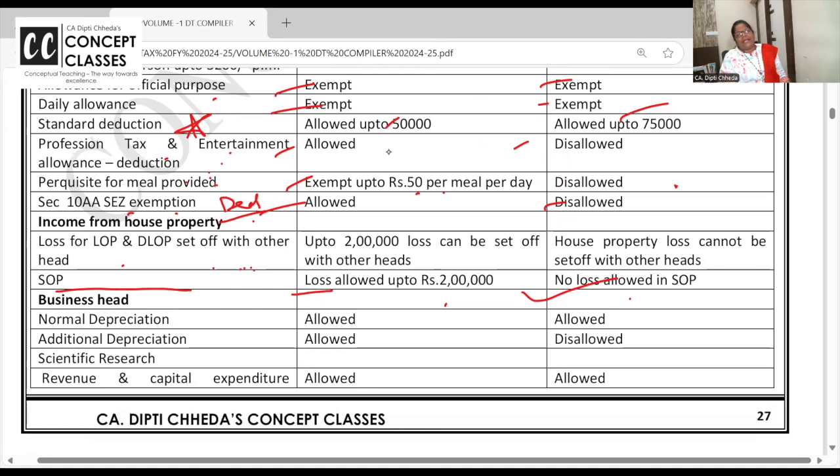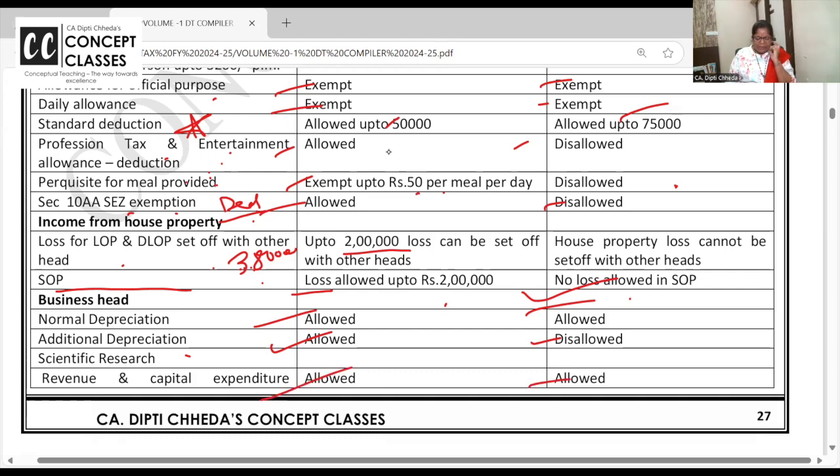But if you are opting out of default tax regime, you can set off house property loss, say it's coming to 3,80,000. Up to 2 lakh, you can set off with salary or business head. Remaining 1,80,000 carry forward. I'll do this again. I'll take an exclusive class and there I will solve problems and apply. Right now, we are in the first chapter where normal rates and default rate. Normal depreciation is allowed. Additional is allowed here, not in the default tax.